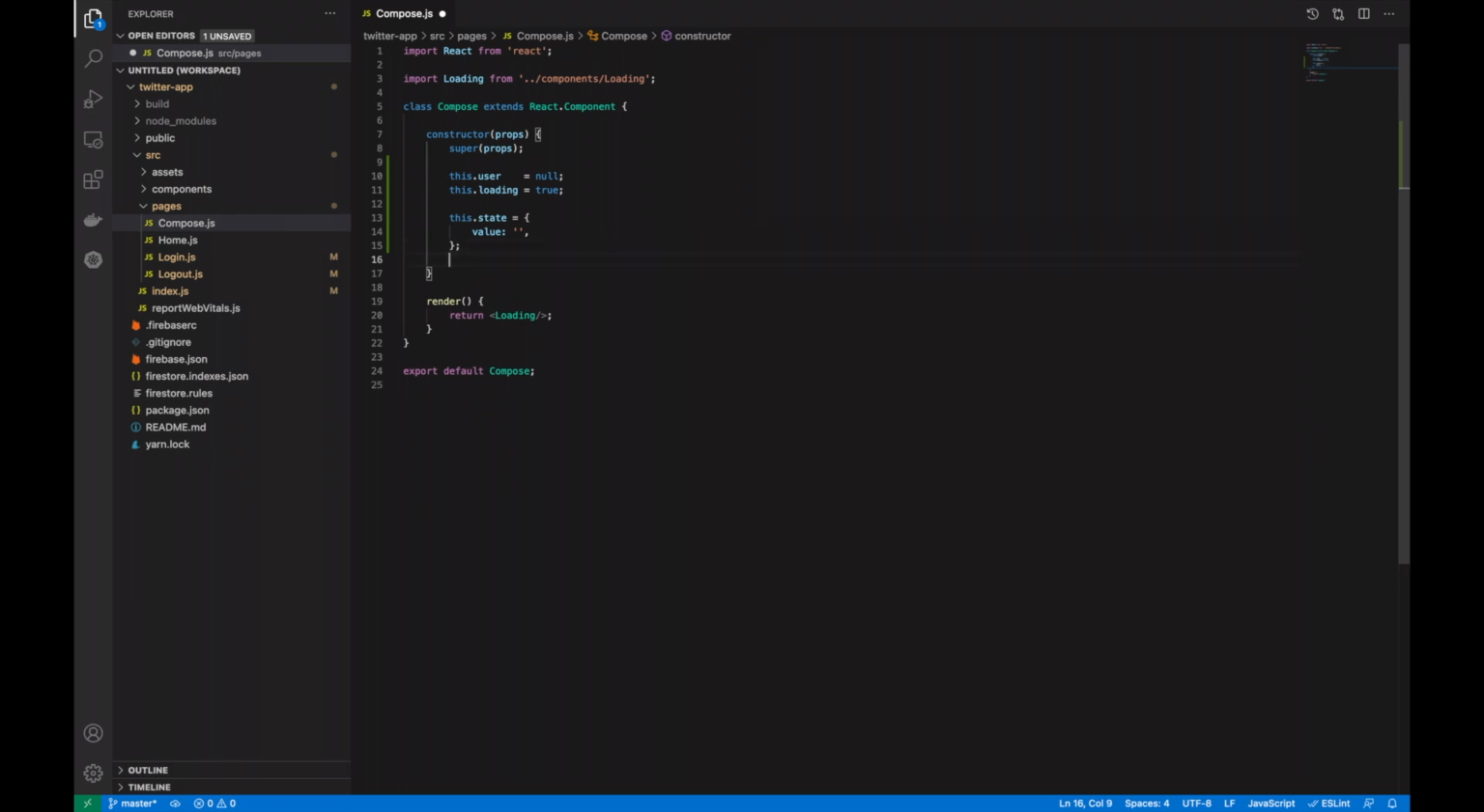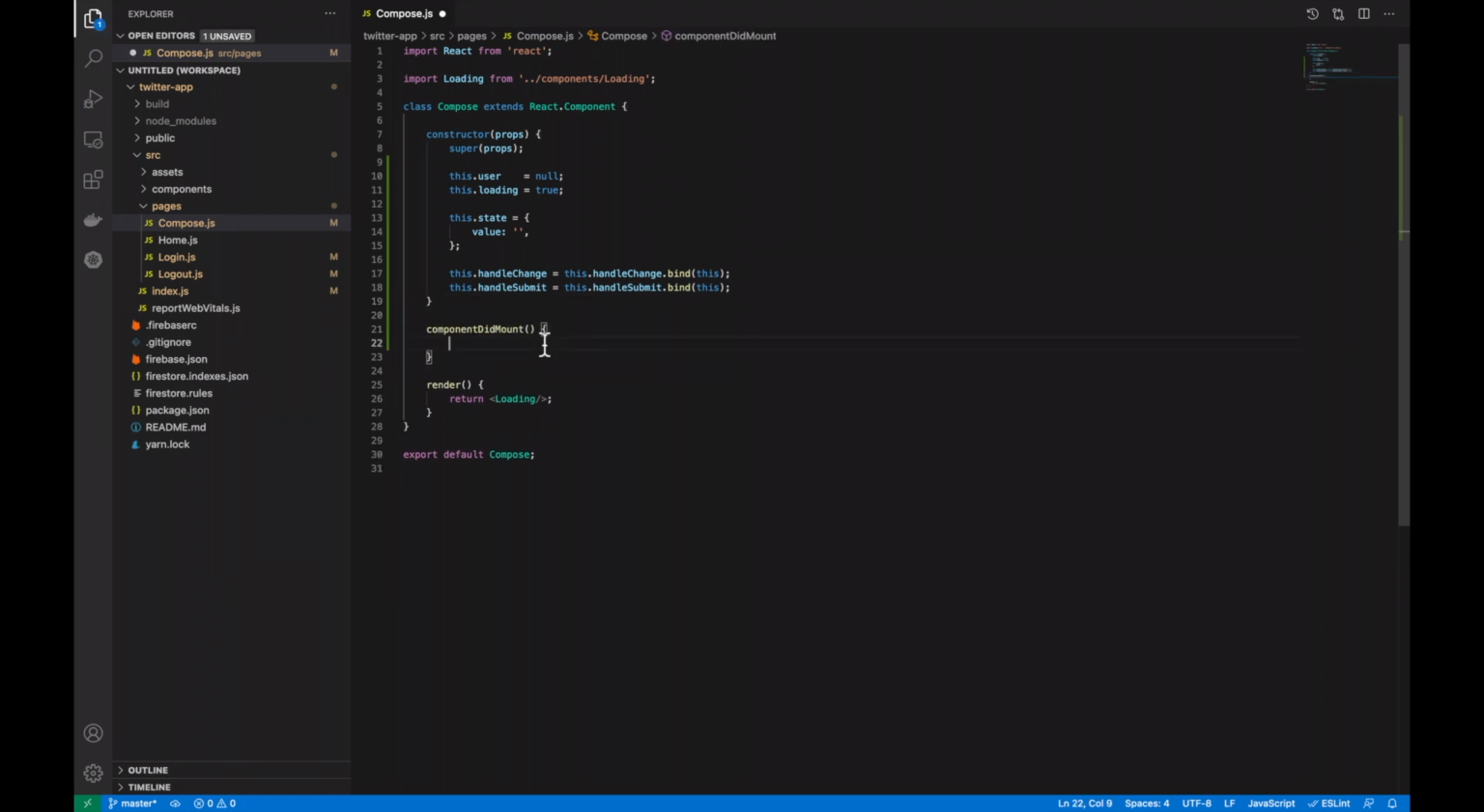Then we need to bind a couple of listeners to our methods that we're going to create. So this handleChange and this handleSubmit. This basically means that these two methods are going to be listening for changes that are going to happen within the actual application. Next, we're going to add in the componentDidMount method. And in there, we're going to be accessing the Firebase prop that we had. So this props Firebase. Then we want to access the auth method from the Firebase prop. And then from that, the onAuthStateChanged.